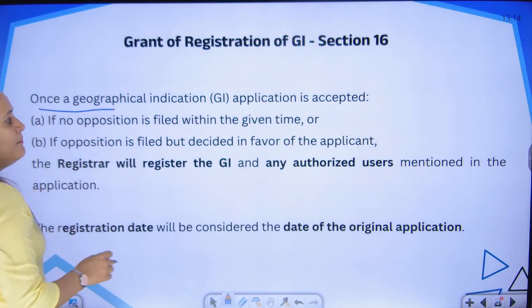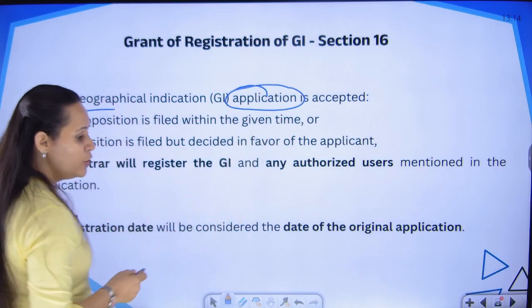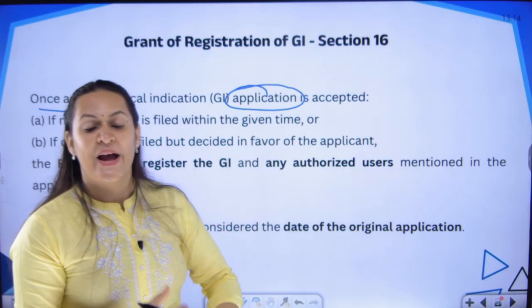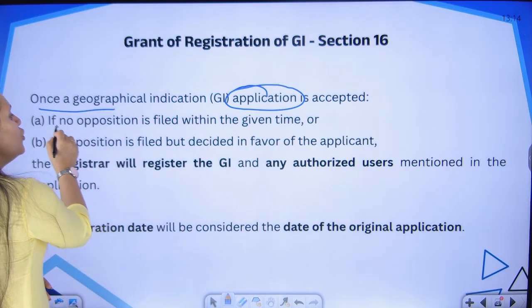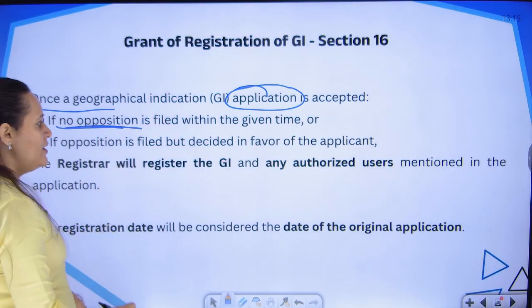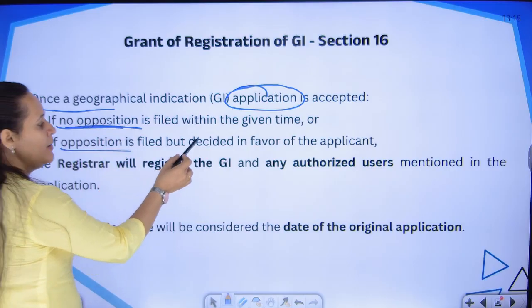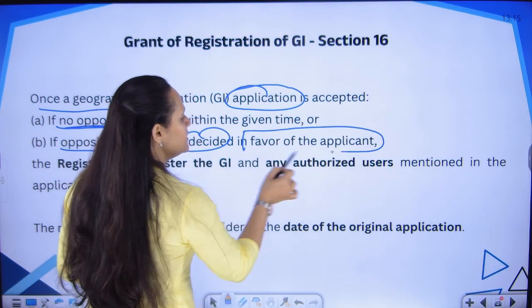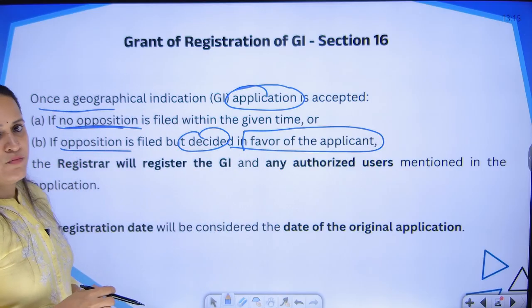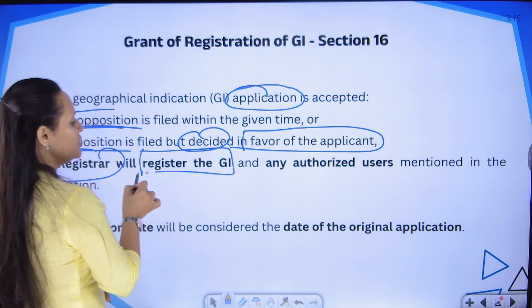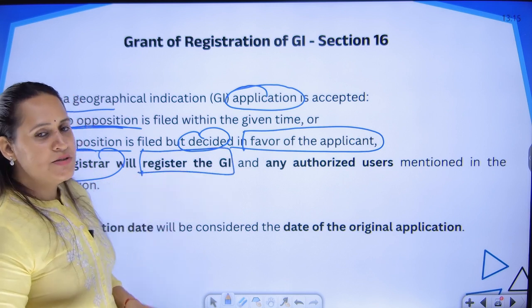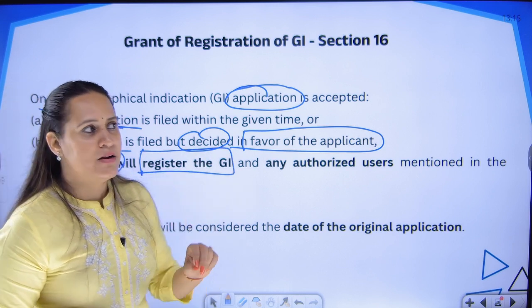Once you make an application as a producer or as a community who together are making an application for the GI product, if no opposition is filed from anyone, or if opposition is filed but that opposition is not considered and the decision is given in your favor, in that case the registrar is going to grant the registration of GI, and this registration is going to be given to two categories.